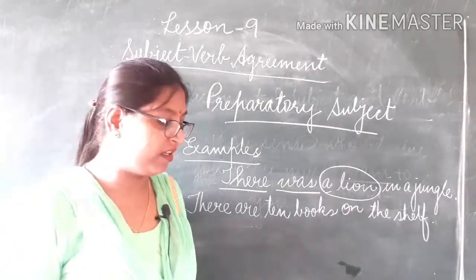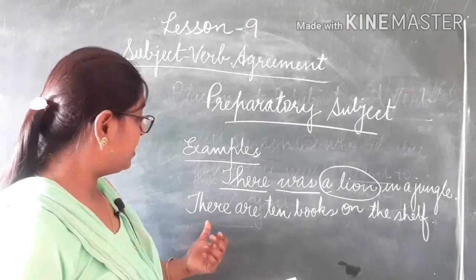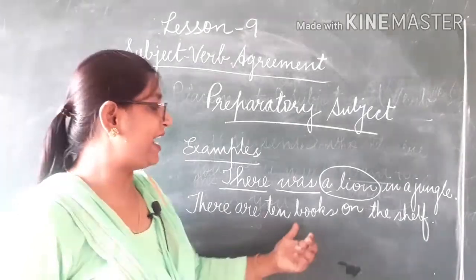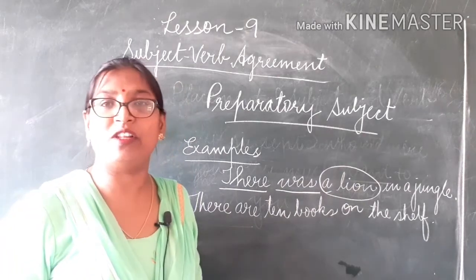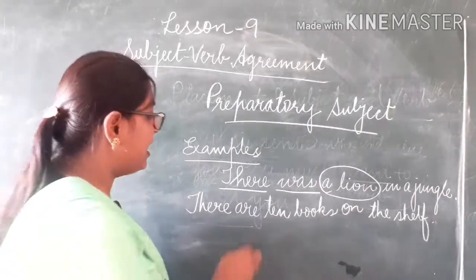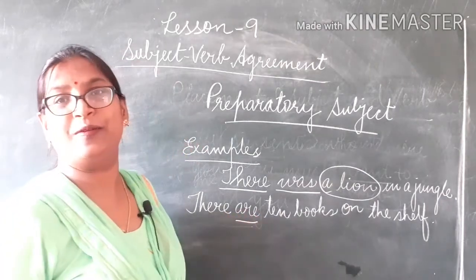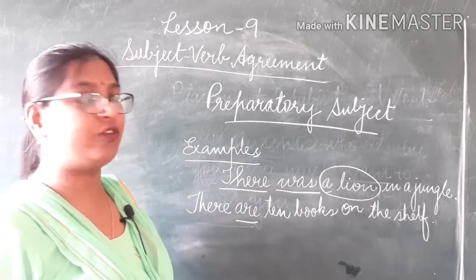Let us see another example. There are 10 books on the shelf. Again, this sentence is beginning with the word there. What is the verb in this sentence? Are is the verb. And which word is placed soon after the verb?